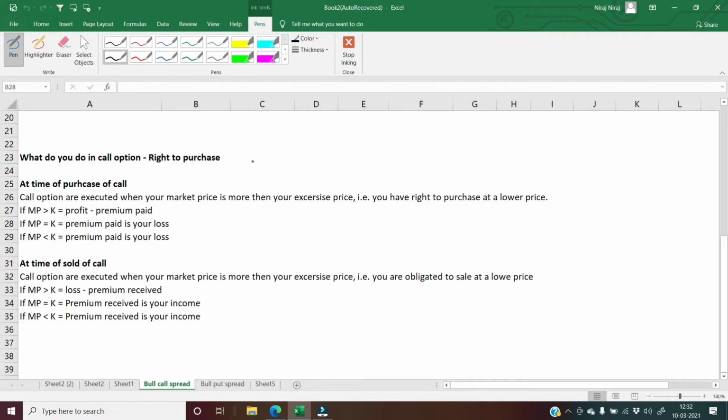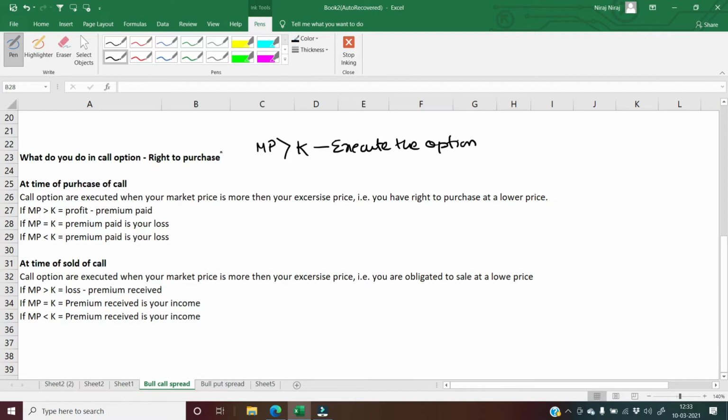Call option होता क्या है? Call option होता है कि whenever you are having your market price which is greater than your exercise price, then you execute the option. Why?